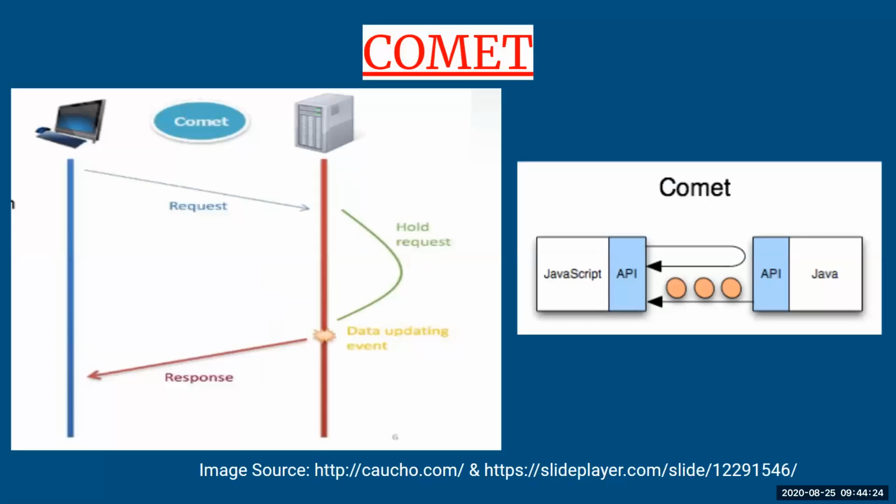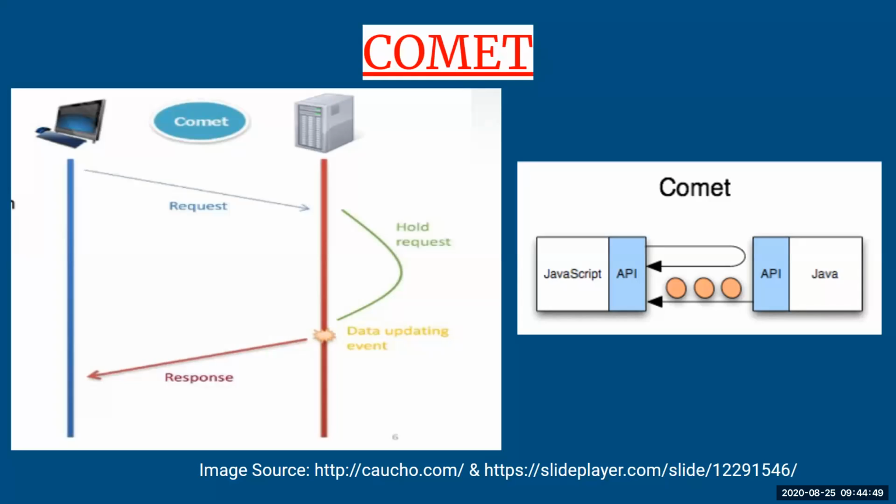Second is Comet. When we talk about Comet, here there is a long-held HTTP request. Whenever a client is asking anything of the server, there will be a big long-held HTTP request. Why is there a big long-held request? Because here the web servers are pushing the data to the browsers without the browser explicitly asking for it.